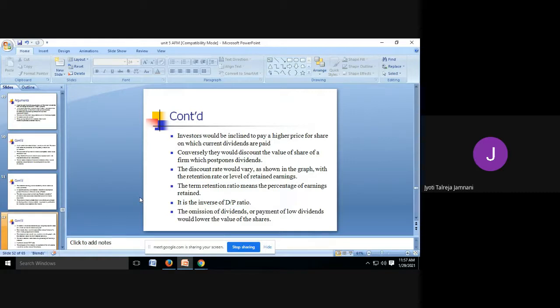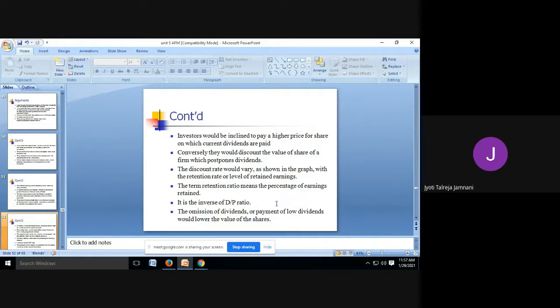So investors would be inclined to pay a higher price for shares which are giving dividends. Conversely, they would not pay more for the shares which are not giving dividends, which are postponing the dividends. The discount rate would vary as shown in the graph with the retention rate or level of retained earnings. I'll show you the graph in the next slide.